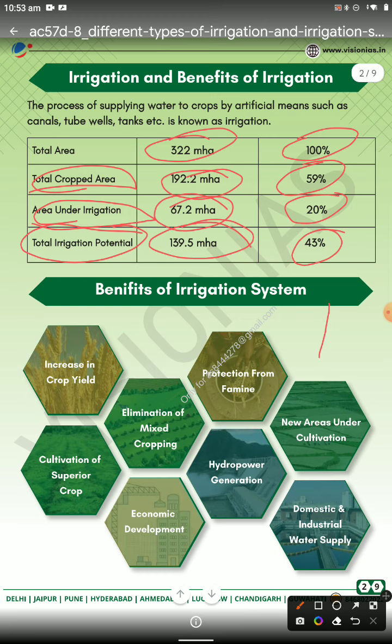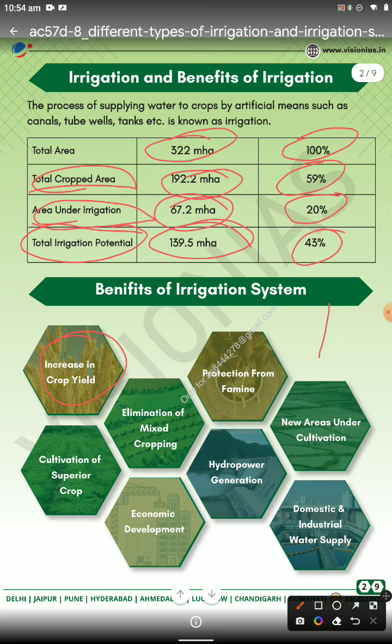It is a scheme, the Har Khet Ko Pani scheme, and also Pradhan Mantri Sinchai Yojana, Pradhan Mantri Krishi Yojana. If you vary the irrigation system, like your rivers and canals, the water is easily available and the crops can be grown multiple times. So first, crop yield increases, because you have a certain amount of water, then you have a lot of irrigation systems and easily available water, then your crop will grow multiple times.